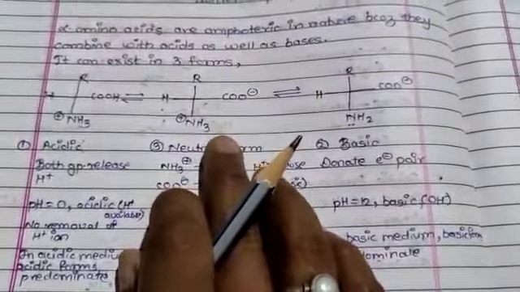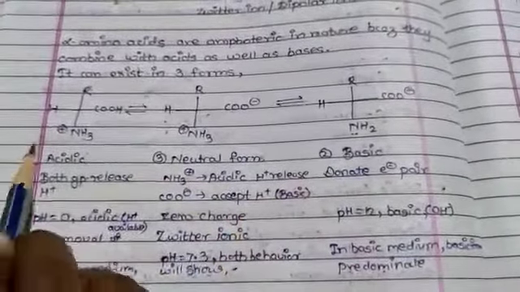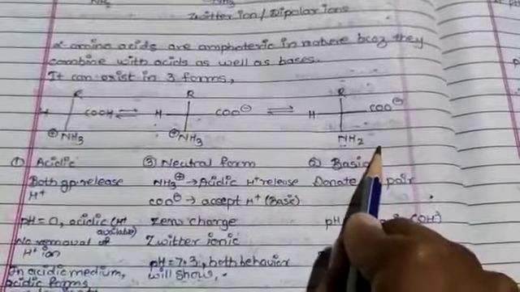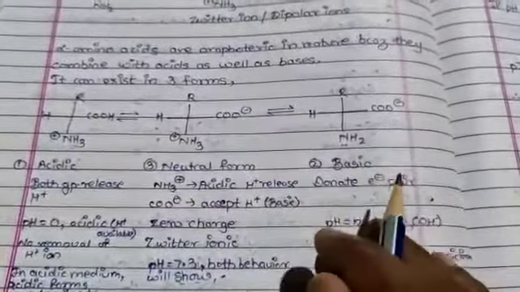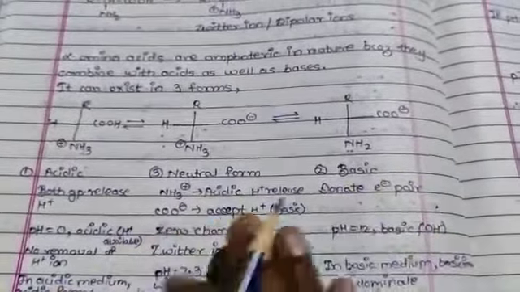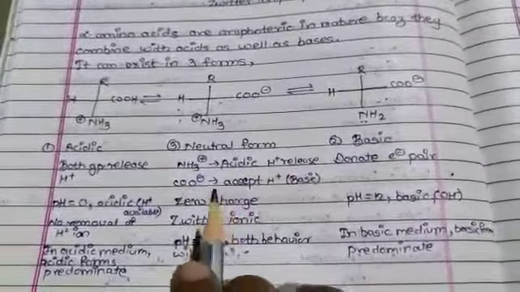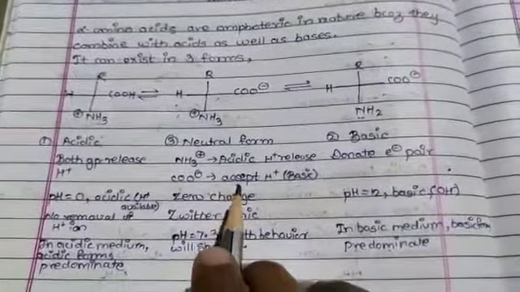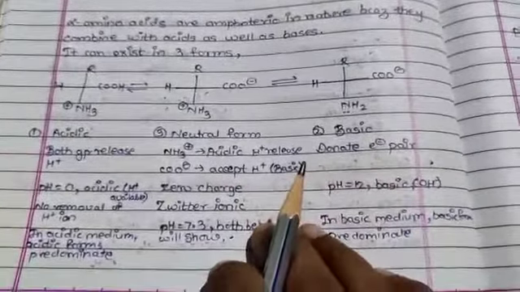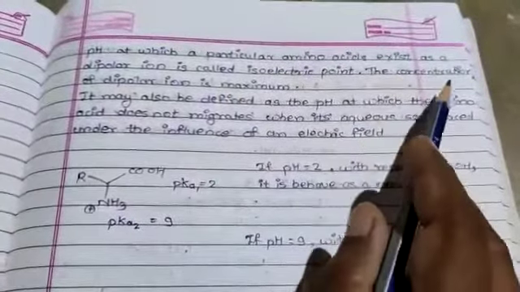Isoelectric point can also be defined as the pH at which the concentration of this form is exactly equal to the concentration of this form. In general, the isoelectric point of amino acid lies between 4 and 8 when they exist as a dipolar ion. It should be noted that isoelectric point is a characteristic property of an amino acid, meaning the pH at which a particular amino acid exists as a dipolar ion.